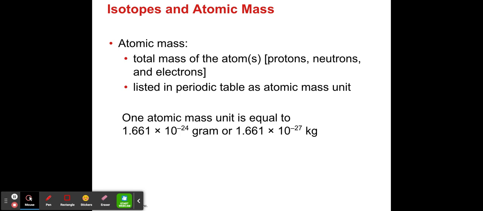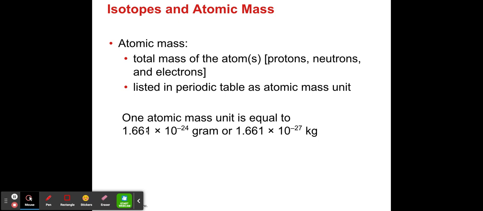If I want to know the mass of the bag, I just need to know the mass of everything in the bag. It's the same thing with the atomic mass: it is the mass of everything that's in the atom. We have protons, neutrons, and electrons. That is the mass that is listed in the periodic table as the atomic mass, and we are going to look at that very soon.